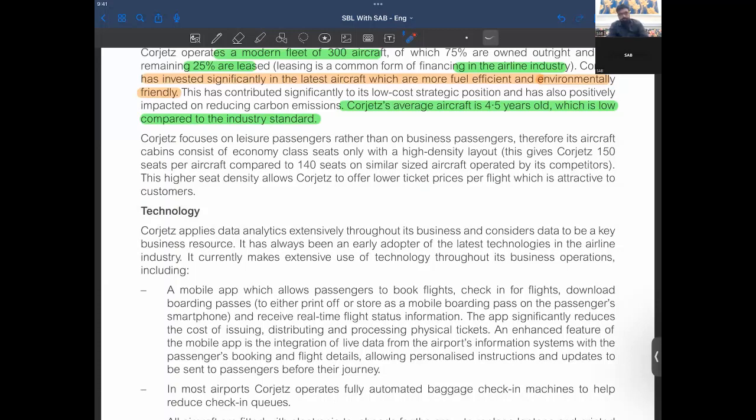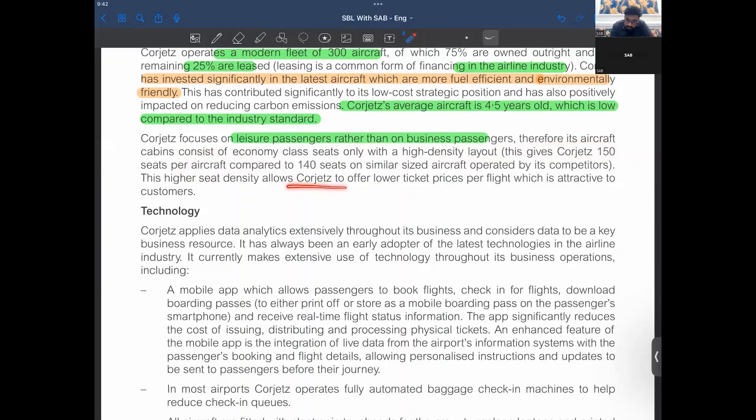Now, Gorgeous focuses on leisure passengers rather than business passengers. Again, an important thing here, right? Your target area is leisure. Therefore, aircraft consist of economy class seats with a high-density layout, right? With 150 seats per aircraft. So they are not focusing on business passengers.